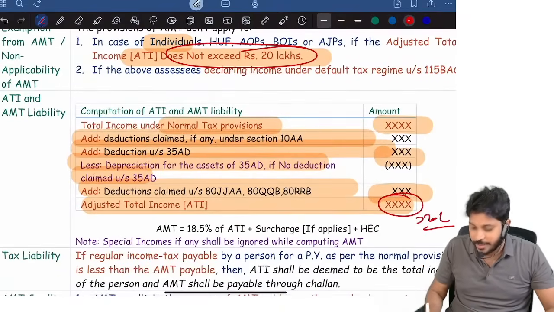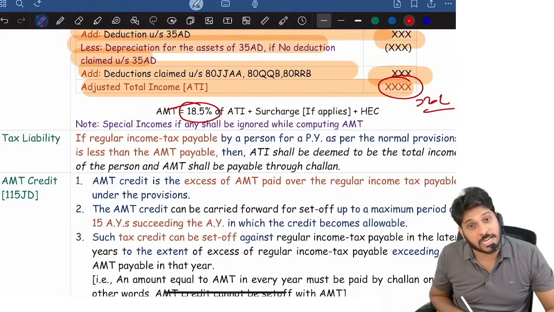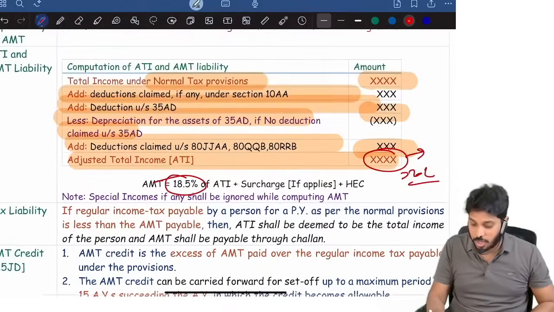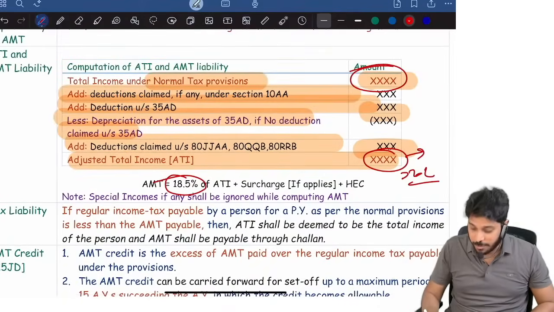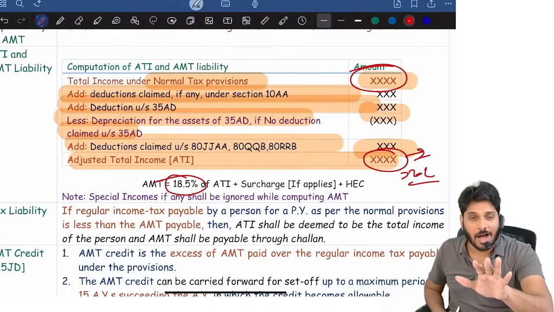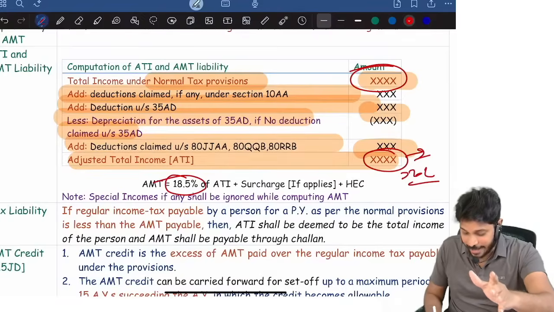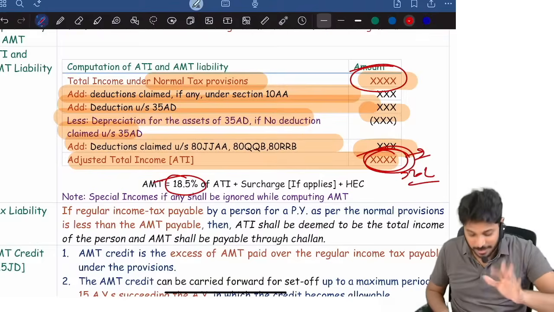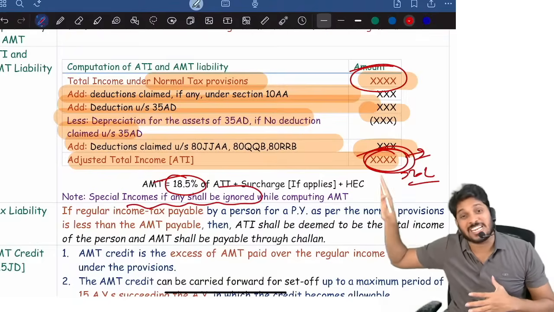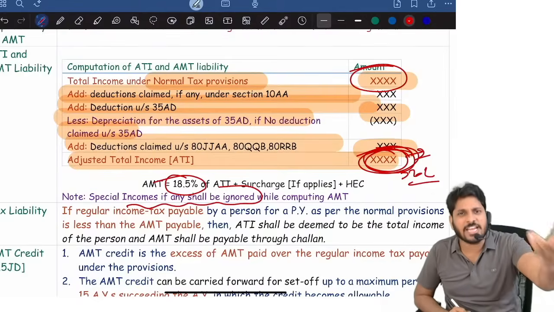Suppose if it is exceeding 20 lakh, straight away the tax rate is 18.5%. Sir, this income has special incomes like lottery, everything is also there, sir, because normal incomes include lottery. So automatically 80 also include lottery, long-term capital gain, short-term capital gain. For AMT provision, what income is there doesn't matter. On entire income, 18.5% tax rate applies. That's why, special incomes, if any, ignore. In the sense, ignore the logic of special rates of tax. Special rates of tax, ignore. So on adjusted total income, straight away 18.5%.